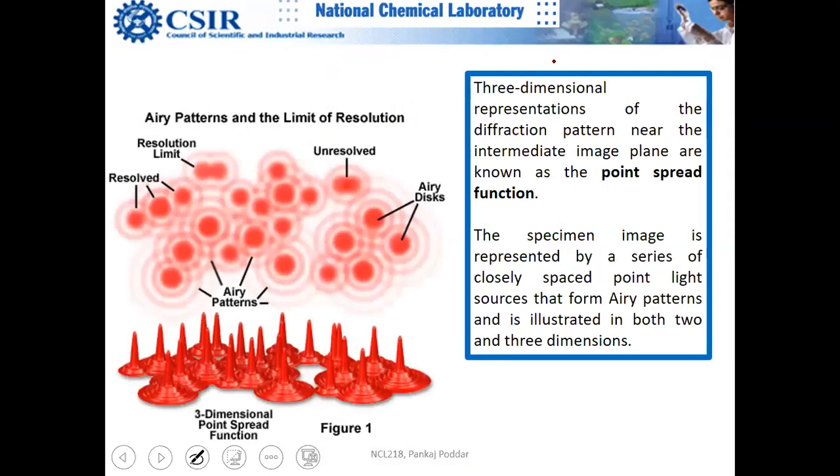This is what we have learned. This is another way of looking at the same thing, that these are the airy discs which I was talking about, right? Now you can see the airy patterns. This is the center. This is from the side, and this is the top view. For each pixel, you can see this is the central maximum, and then you have fringes, dark and bright fringes.